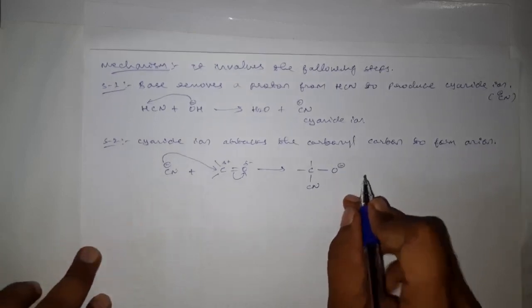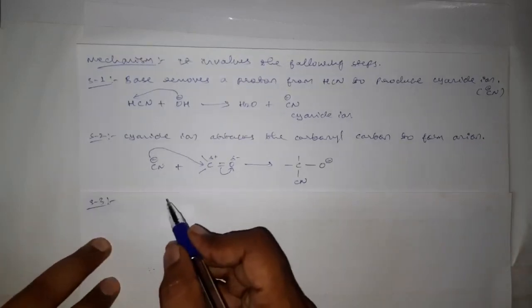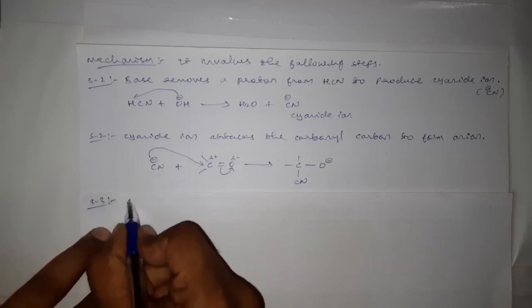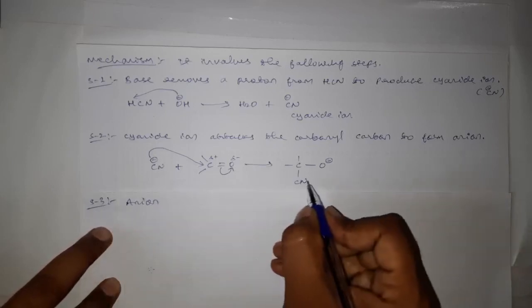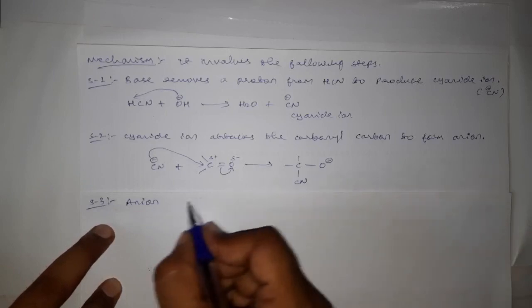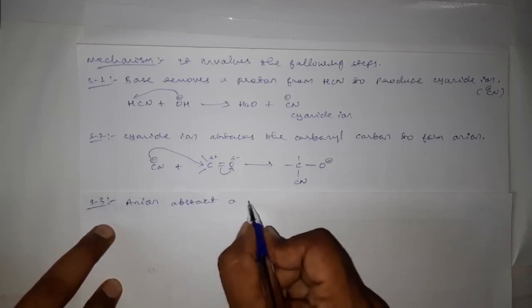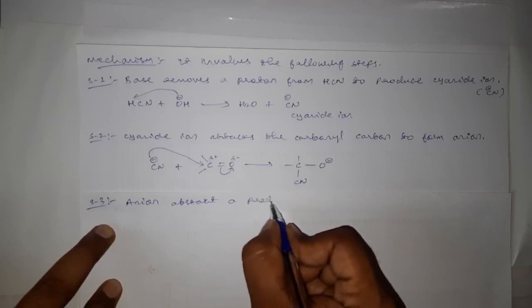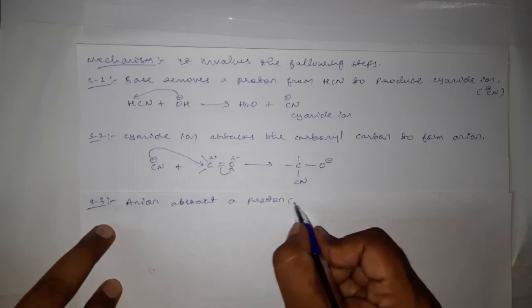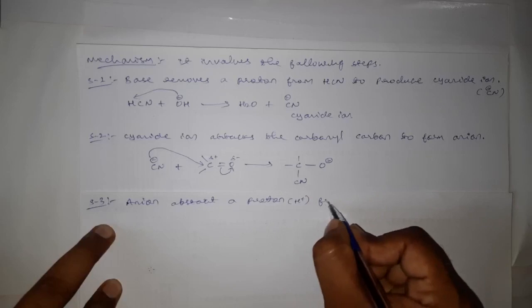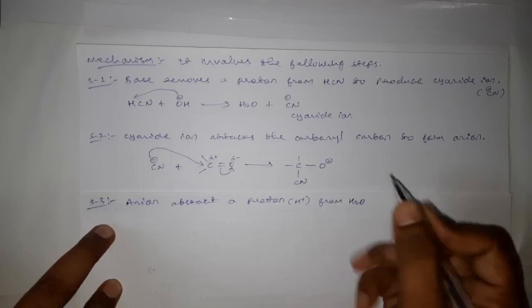Okay, then step 3 of this reaction mechanism is that the anion which is formed in step 2 now abstracts a proton, that is H plus ion from water.